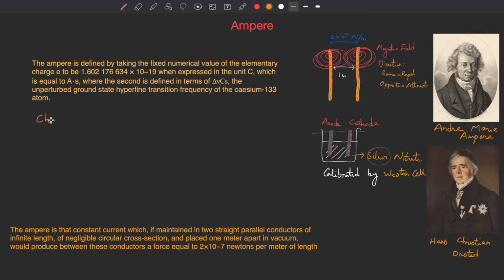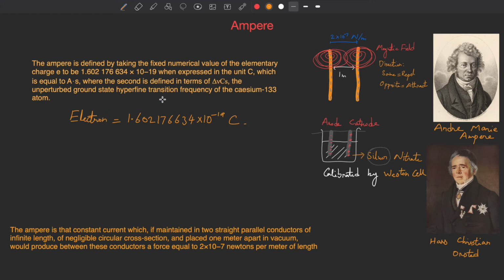Charge of electron. The charge on an electron is about 1.602176634 multiplied by 10 to the power minus 19 coulomb.